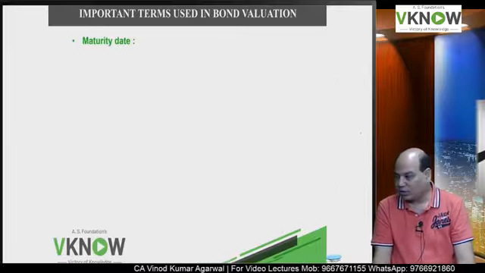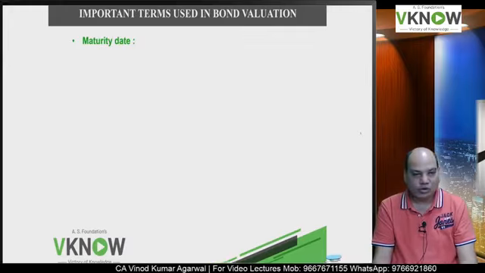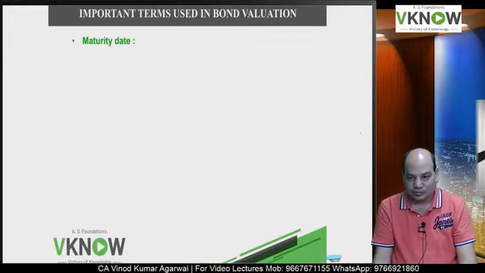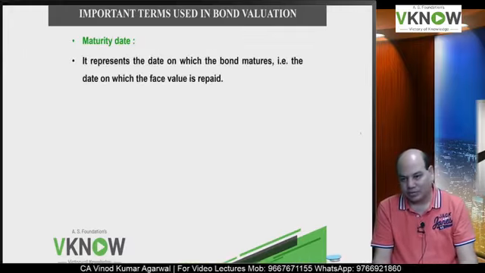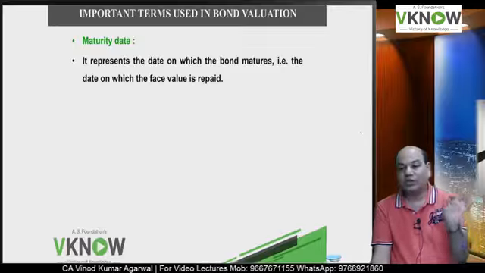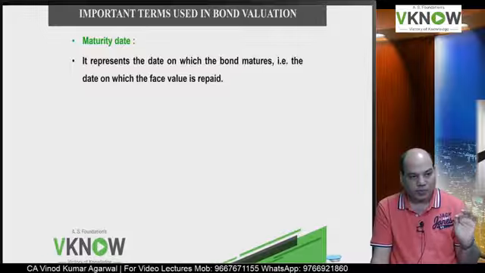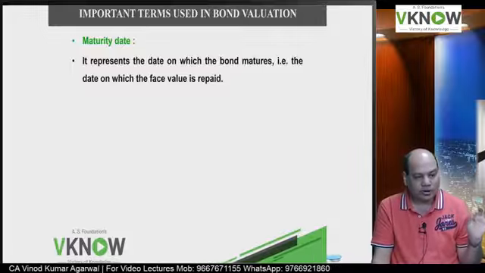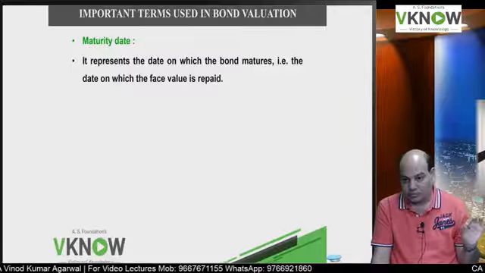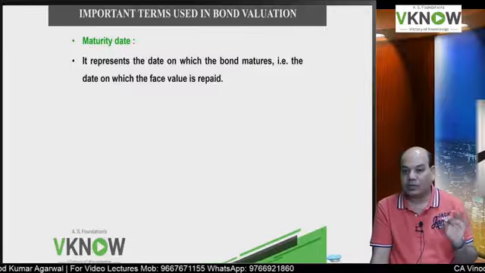Now next concept is maturity date. What is maturity date? The date when bonds will be redeemed. Only one bond does not have maturity date, that is called perpetual bond. Perpetual bonds do not have maturity date, but other bonds will have a maturity date.